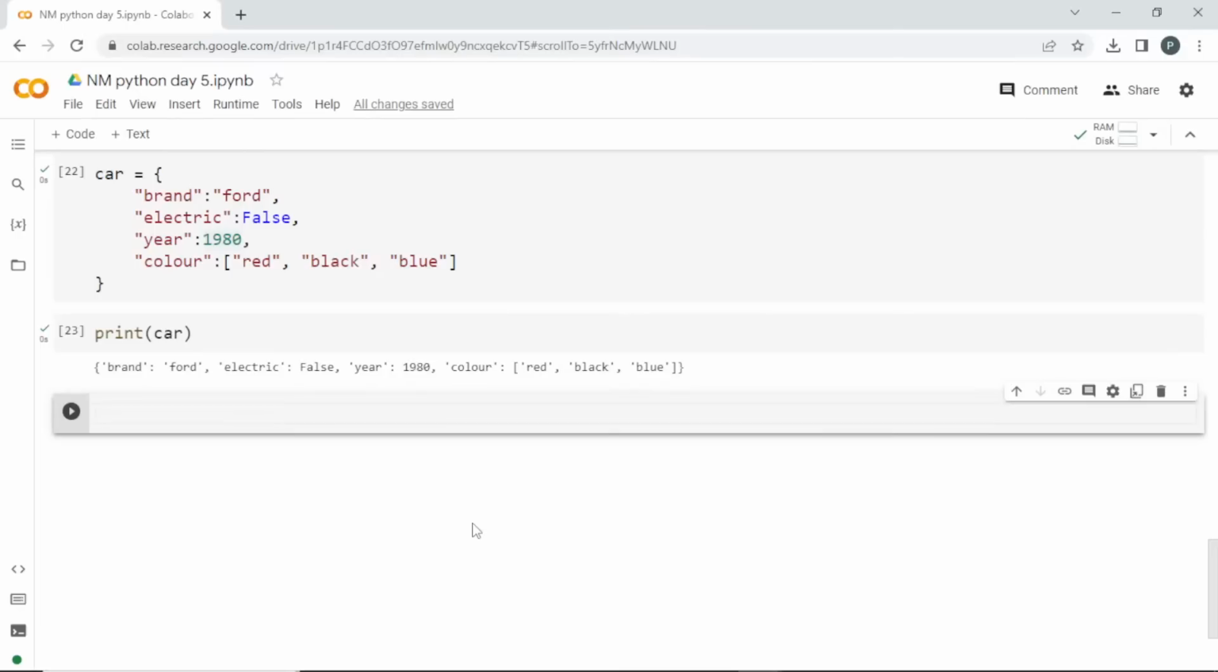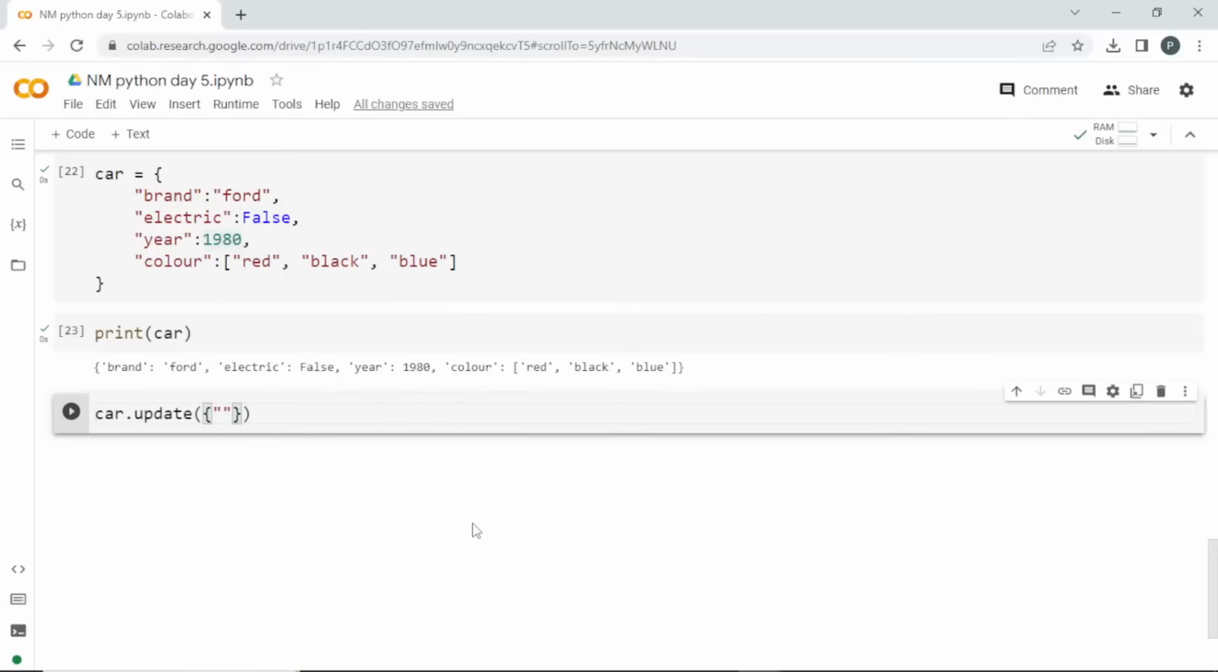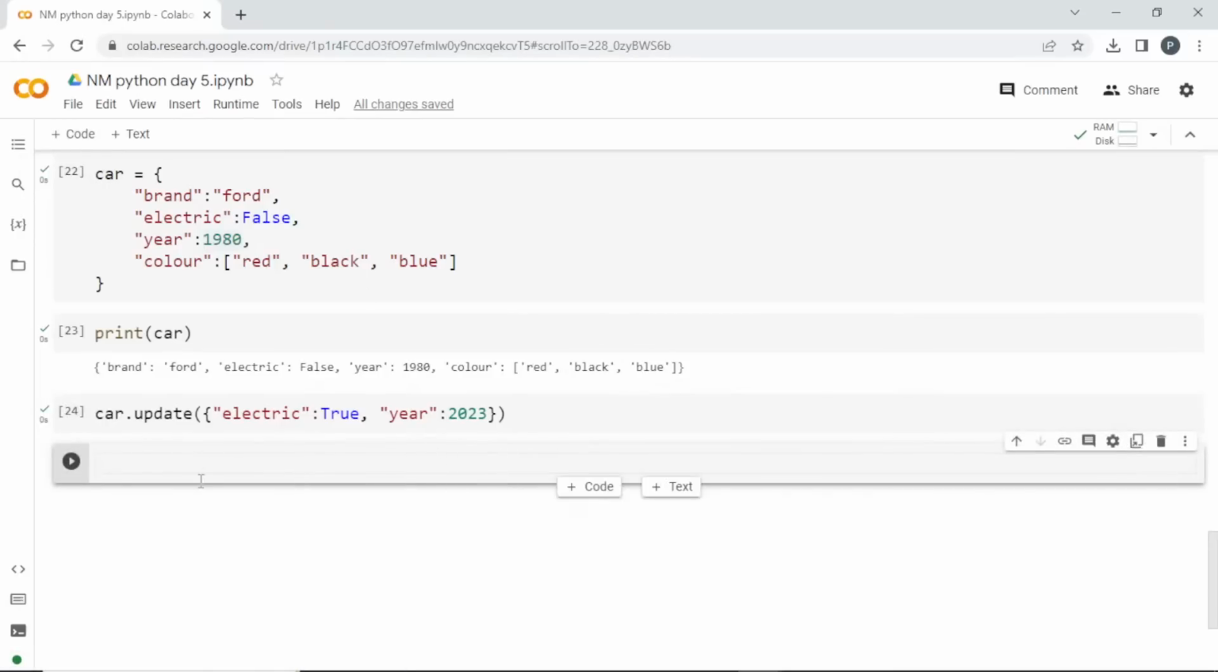So now I am going to update it. I can call car dot update, and inside parentheses I pass curly braces. Let me create a dictionary to update the things. I'll say electric, and I'll set this to true, so now it is going to be an electric car. And I'll change the year, let me set this to 2023. Okay, so if I run this,